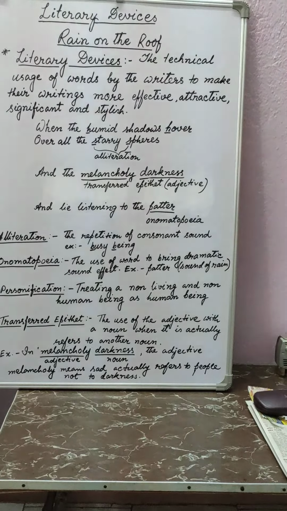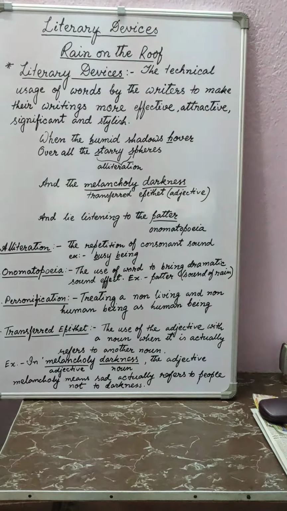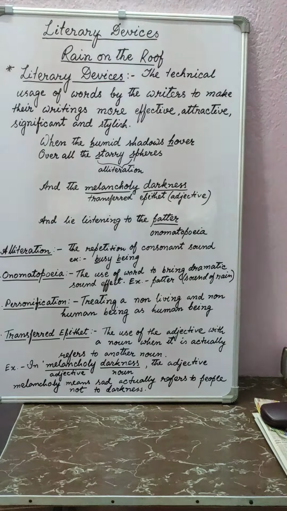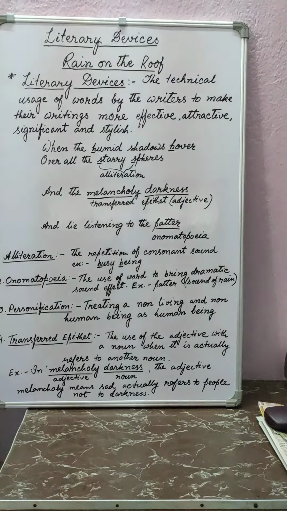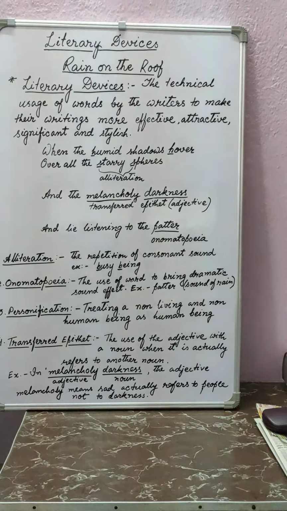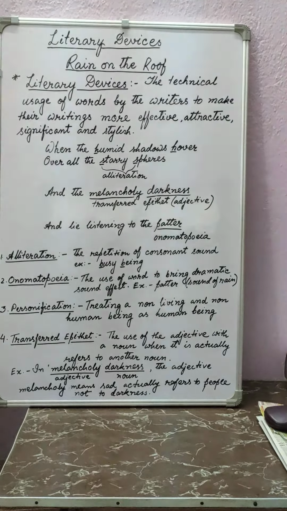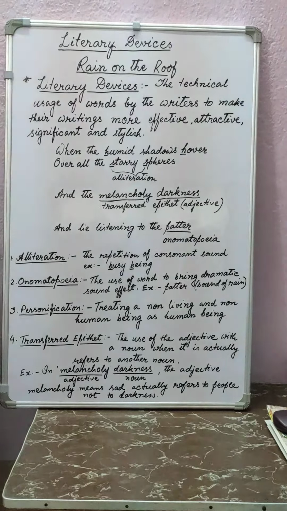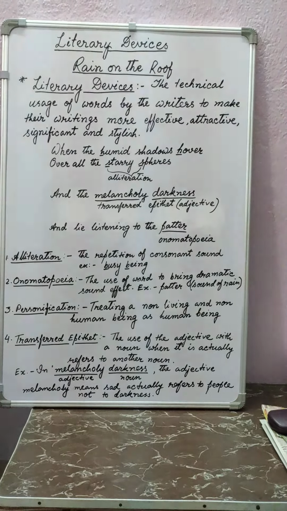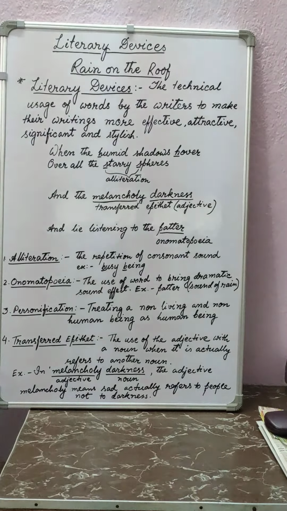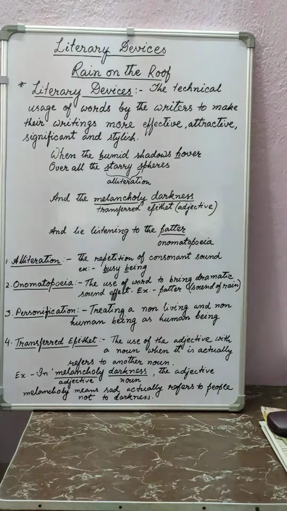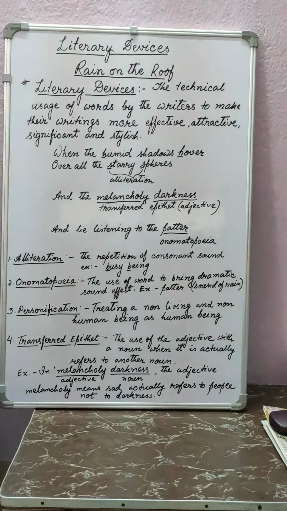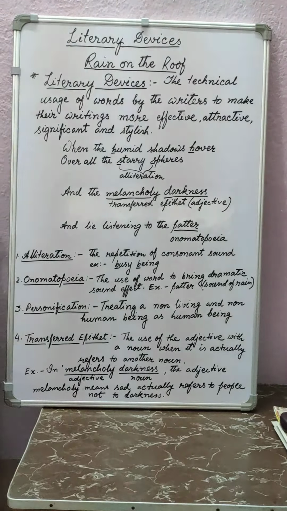Here, "melancholy darkness". Darkness is the noun and melancholy is the adjective. Melancholy means sad. Can the night darkness be sad? No. Melancholy, this adjective, we generally use to show the sadness of a human being. But here it is used for darkness. So from human being it has been transferred to darkness. That's why it is called transferred epithet.